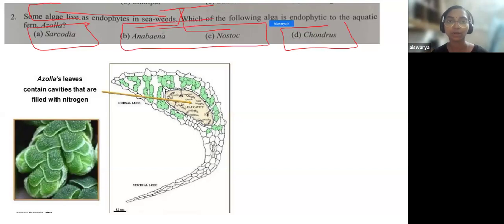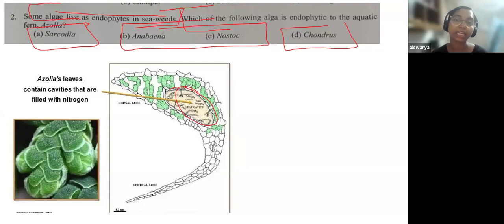Okay, if you know this answer, you could directly come to the answer, but otherwise, how can you come to this answer? That's what I'm trying to explain. So B and D are the two options left to you. Now, is it Anabaena or Nostoc? The given figure is that of Azolla, and inside the Azolla is where the algae inhabit. You can see a gap here. Inside this cavity, you will find the growth of this endophytic algae.